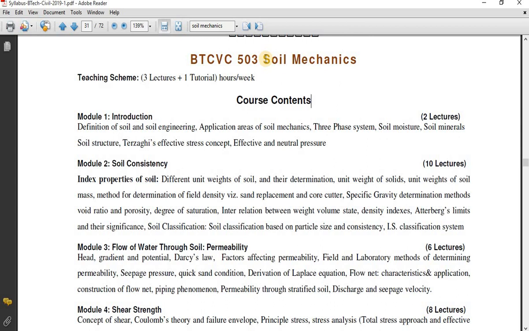It may be hard strata or it might be soft strata, but finally the entire structure depends upon the foundation, and foundation depends upon the soil.